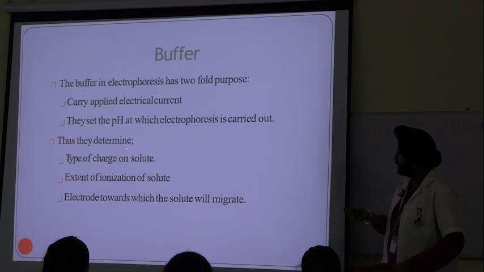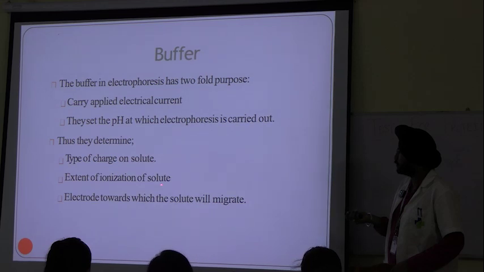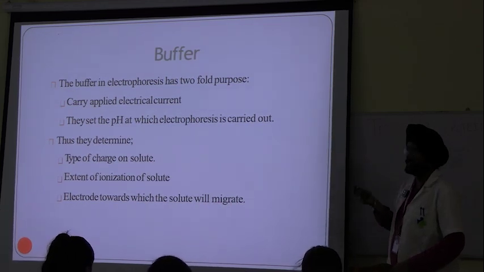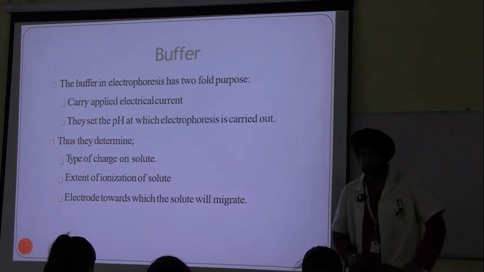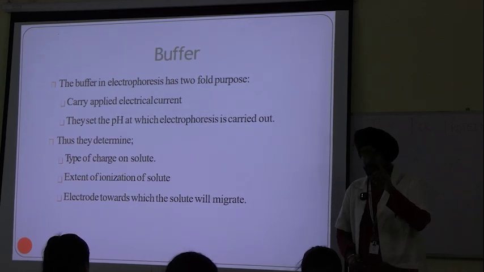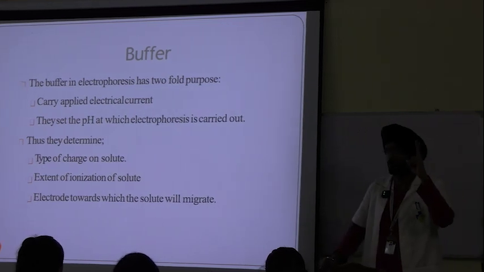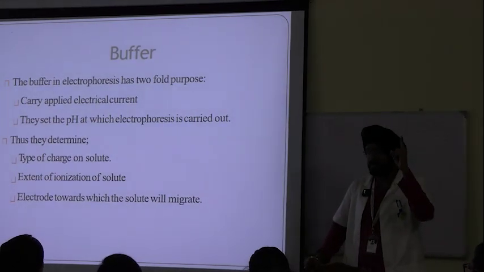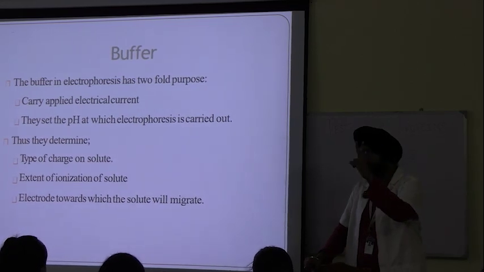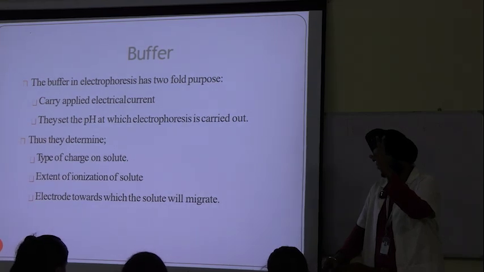Thus, the buffer determines the type of charge on the solute, the extent of ionization of the solute, and the electrode towards which the solute will migrate. Who is determining all these things? The buffer solution. So what is the function of buffer? There are two important functions. Number one, it carries the electric current, or sets up the electric field for separation. Number two, it maintains the optimum pH required for separation.